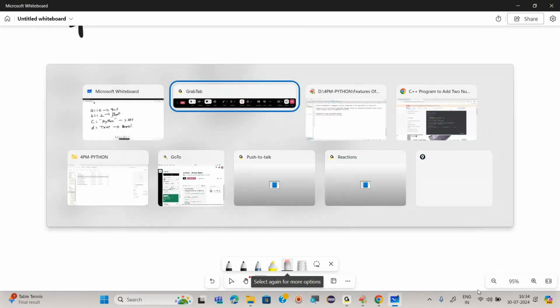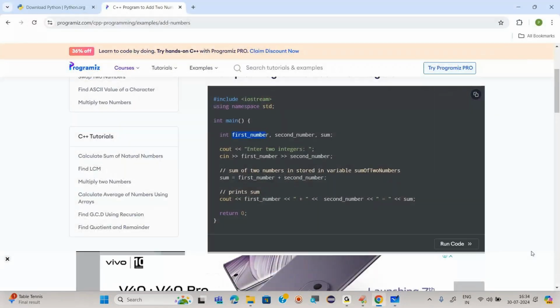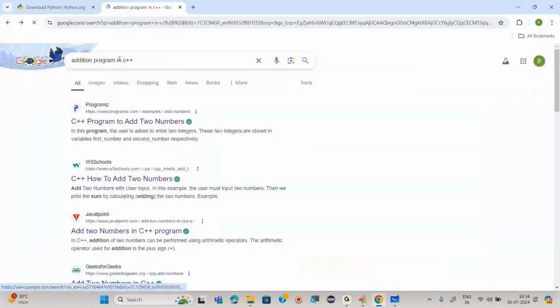But in C programming, if you check here, we are giving the first number as our first variable, second number as our second variable, sum as our third variable, and all these variables are initialized as integer. That means we are giving acknowledgement to the compiler that we are going to use integer data.